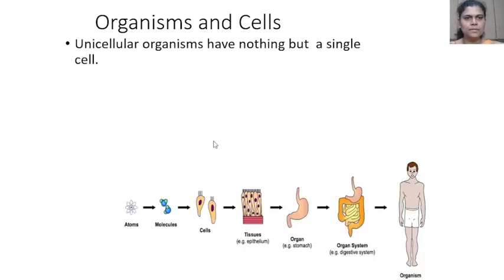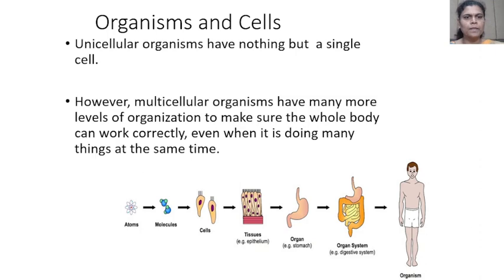Unicellular organisms have nothing but a single cell. However, multicellular organisms have many more levels of organization to make sure the whole body can work correctly even when it is doing many things at the same time.